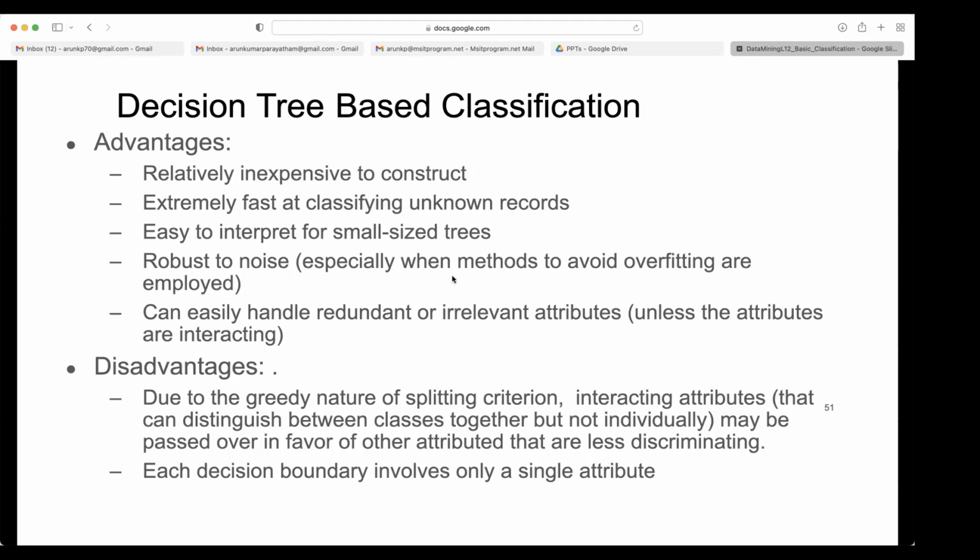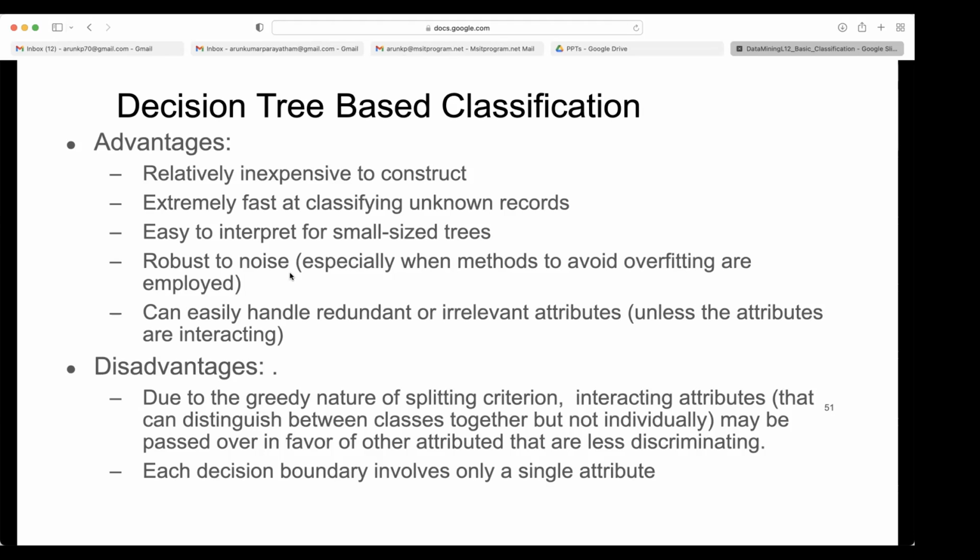Robust to noise, especially when methods to avoid overfitting are employed. If you employ split information to arrest the overfitting, then it is robust to noise. If one or two instances randomly deviate from the general behavior, your decision tree still handles that. If you don't avoid overfitting, then those random ones will become leaves, and they may cheat you on new instances.